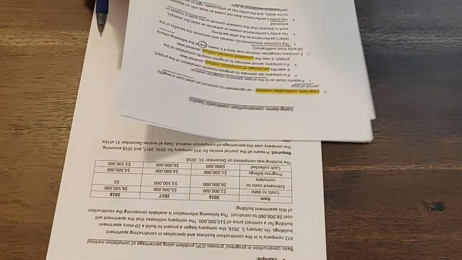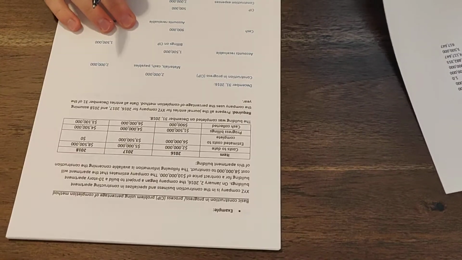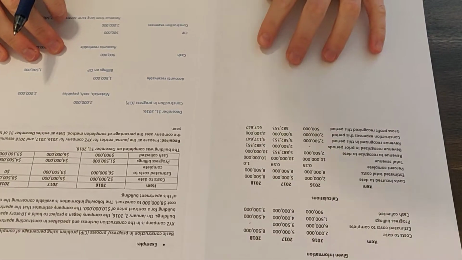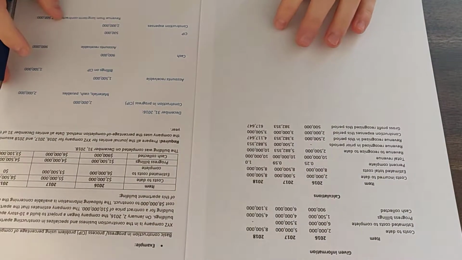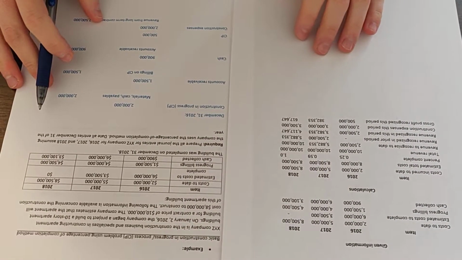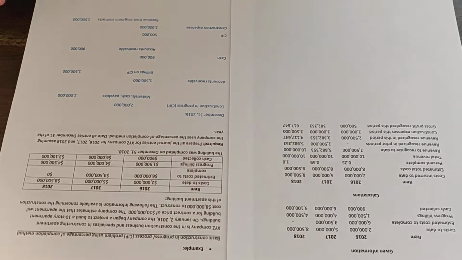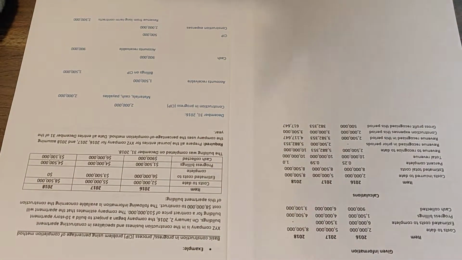Okay, so let's go ahead and jump into a problem. The first one is going to be the construction in process KIP problem using the percentage of completion. Okay, so let's go ahead and get as much of this as we can on one page. This right here is kind of the math behind what we're doing in the journal entries. Okay, so we're going to need to use this paper. Okay, so let's just go ahead and jump into this one.